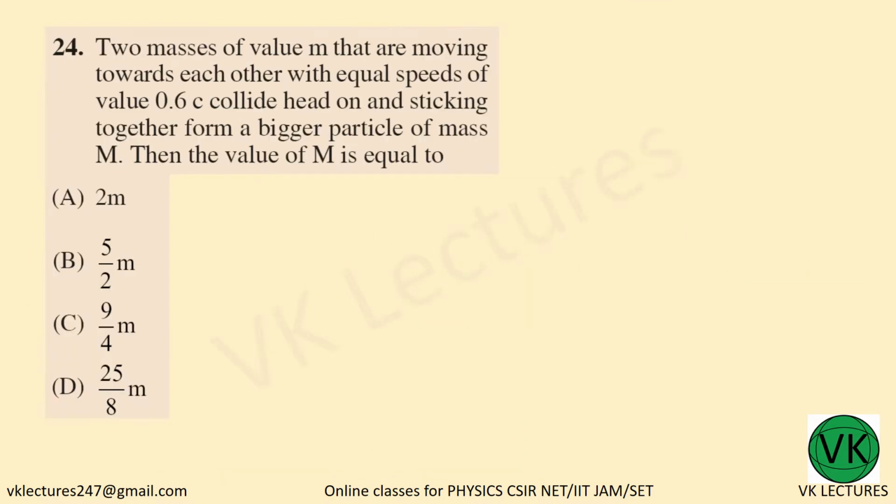Two masses of value m are moving towards each other with equal speeds of value 0.6 c. So here you have mass m moving with 0.6 c, and on the other side you have a similar mass m moving with 0.6 c. They are colliding and sticking together and then moving. Now, what is the final mass?